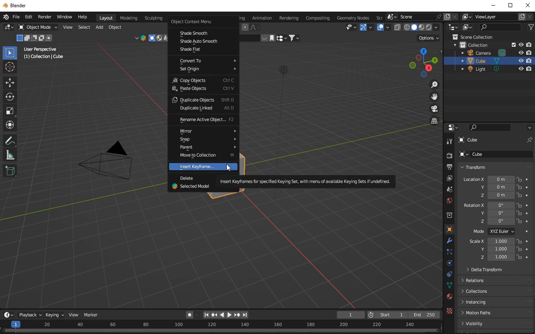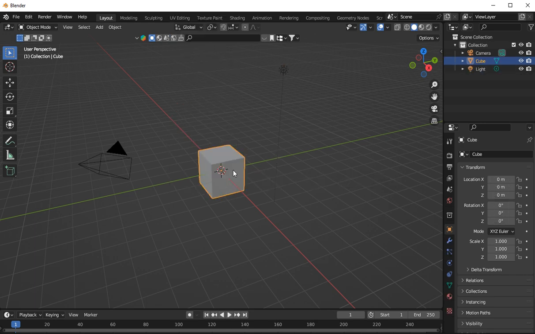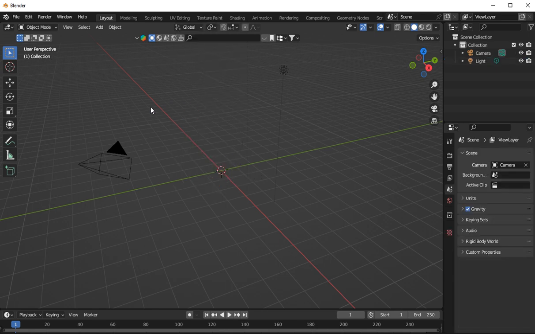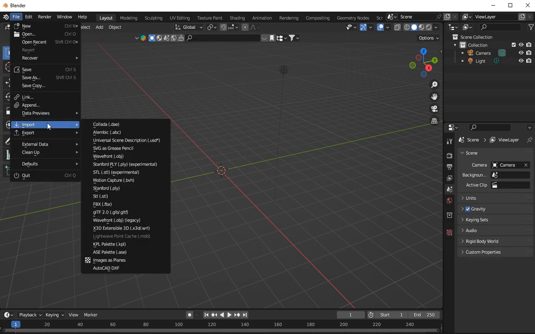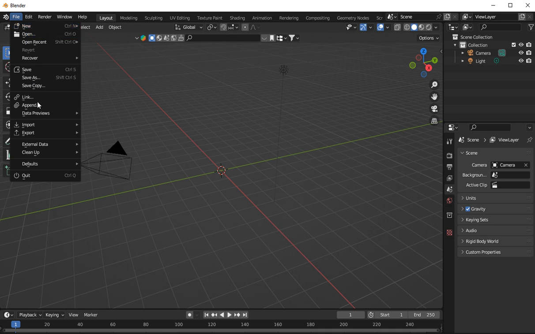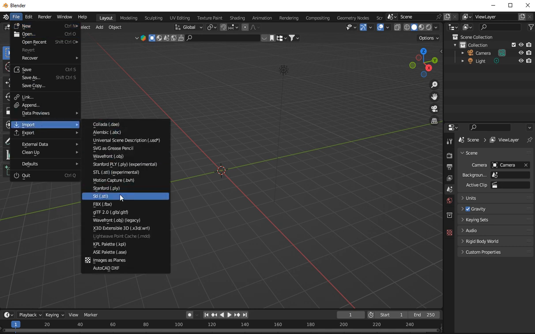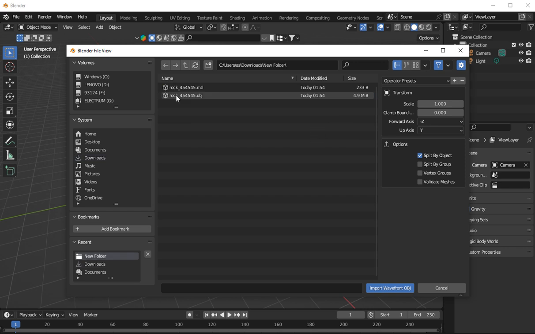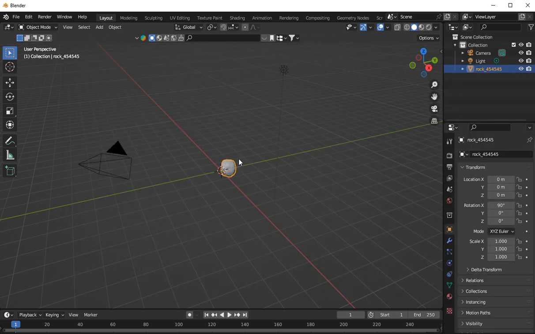So first of all, open Blender and delete the default object: right click and go delete. Now, my rock is an OBJ, so you go to File, Import. It's an OBJ, so go to Downloads and find a rock. I've got a couple of different rocks here, that's for different videos. So I'm going to open the file, and we're going to load in a rock.